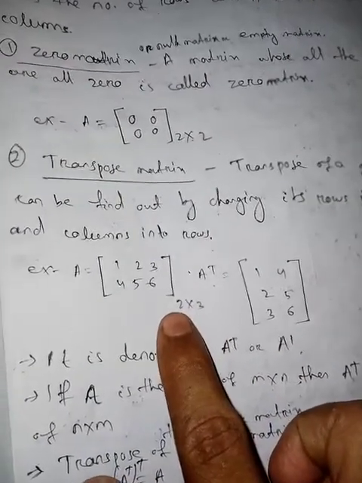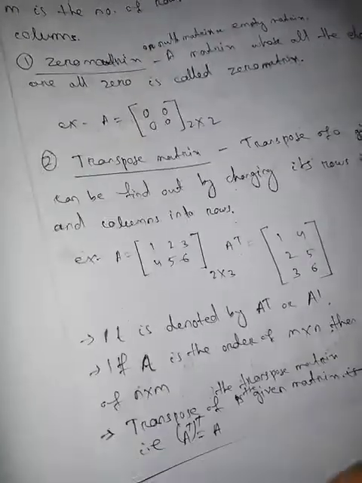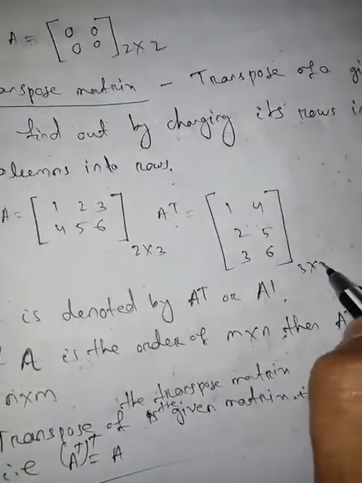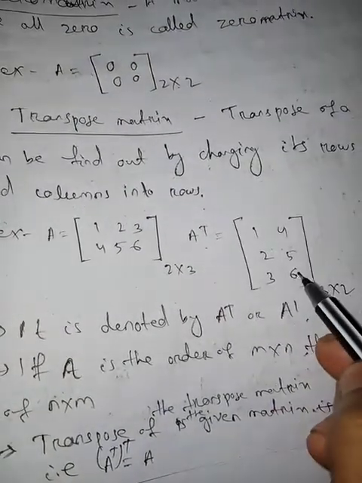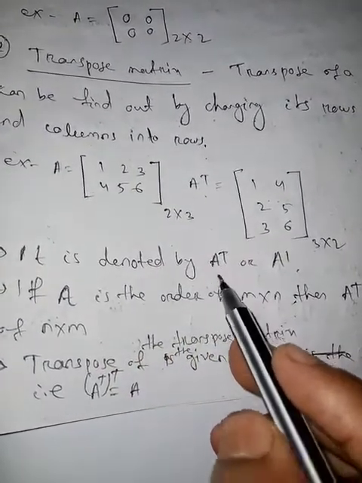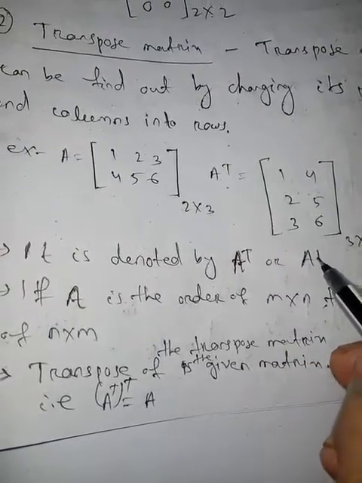Here see that the order 2 by 3 is changed into 3 by 2, that is 3 rows and 2 columns. The transpose matrix can be denoted by A^T or A dash.